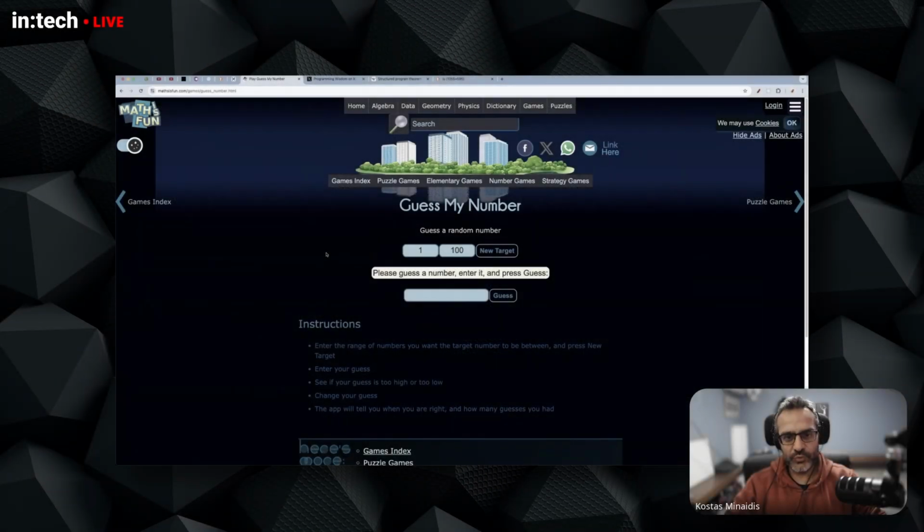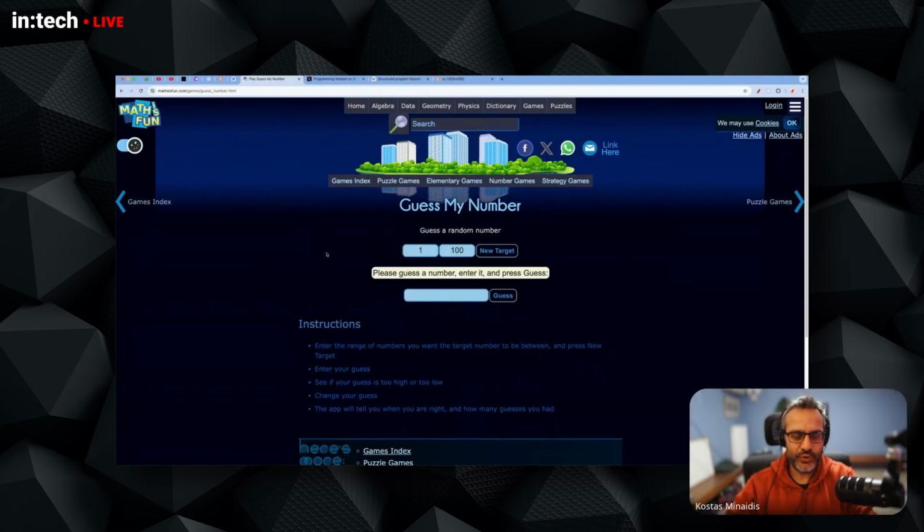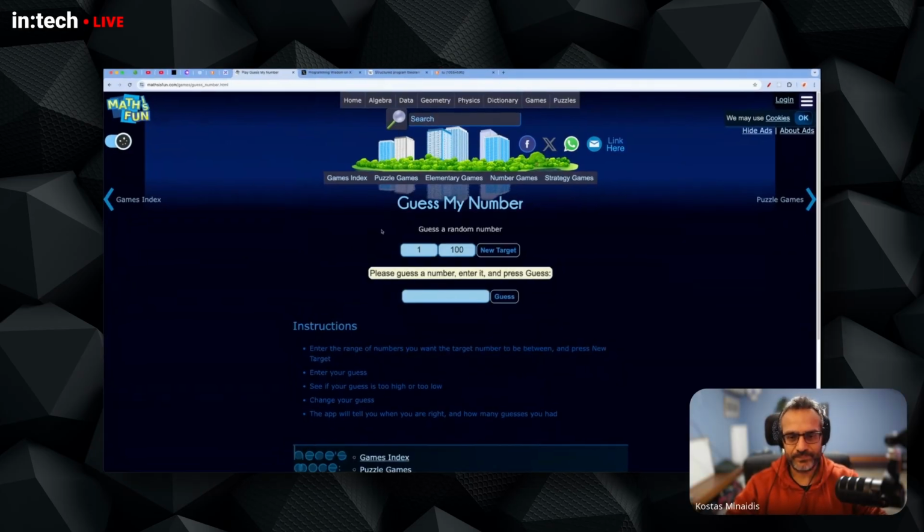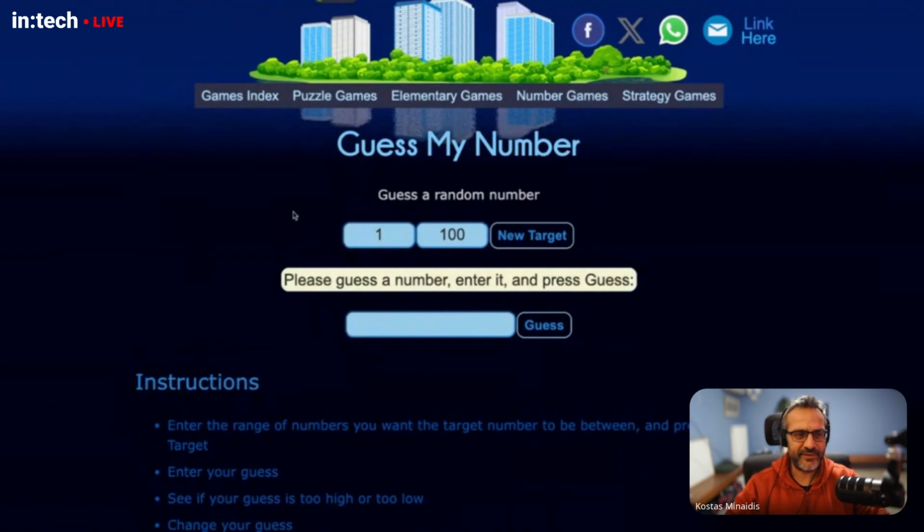Basically, the idea is to build an app or small game like Guess My Number. I found this online game. You set a range of numbers. So you say, I'm going to guess a random number from 1 to 100. And you type here the number that you're guessing. So now this program has picked a random number from 1 to 100.